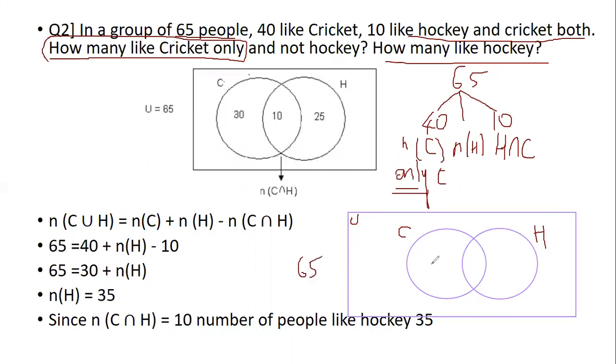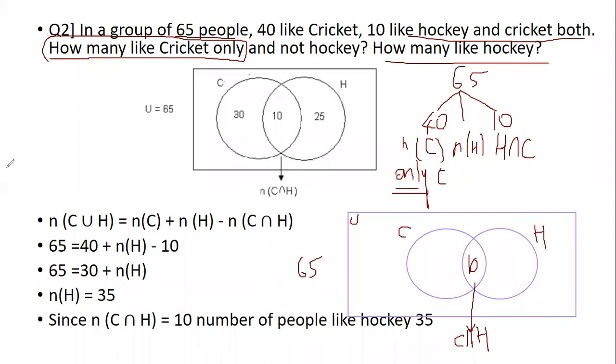Out of that, they have told 40 people play cricket and 10 people play cricket and hockey. So that 10, I can write here because it is common for both cricket and hockey. I can write 10 here because this part represents C intersection H.